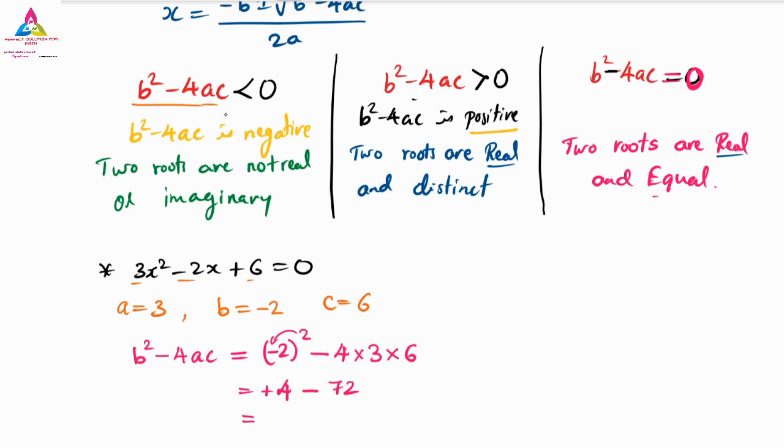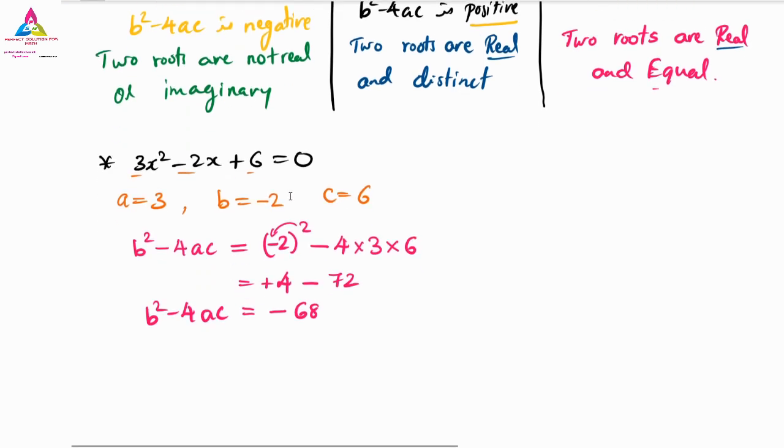Next one. 4 is positive and 72 is negative. So negative is the greatest symbol, and 72 minus 4 is nothing but 68. Now the b square minus 4ac value is negative 68.